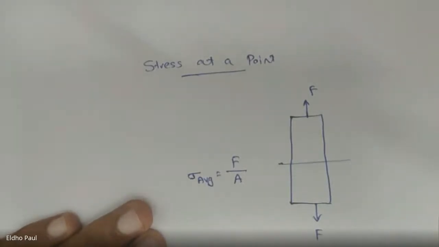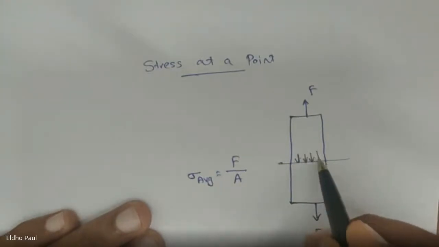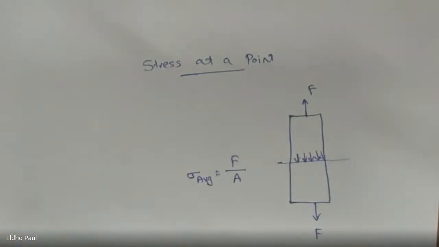This average value calculation is okay for a body with a uniform cross-section area because the internal force is distributed uniformly across the cross-section.